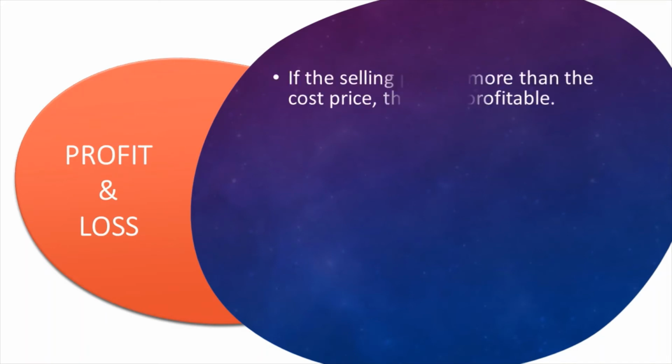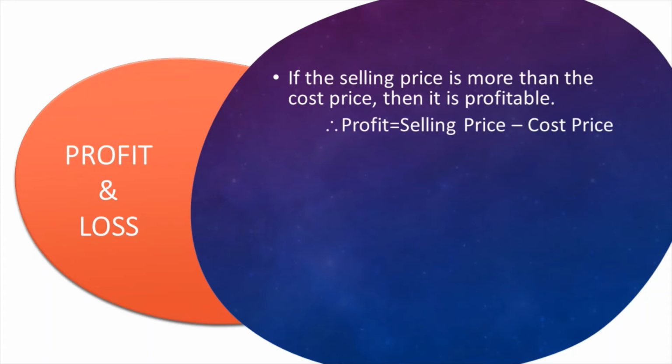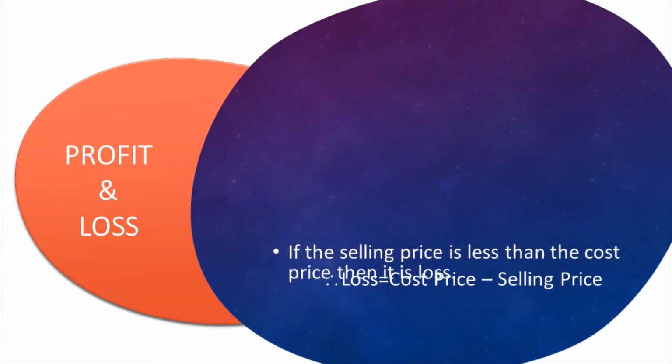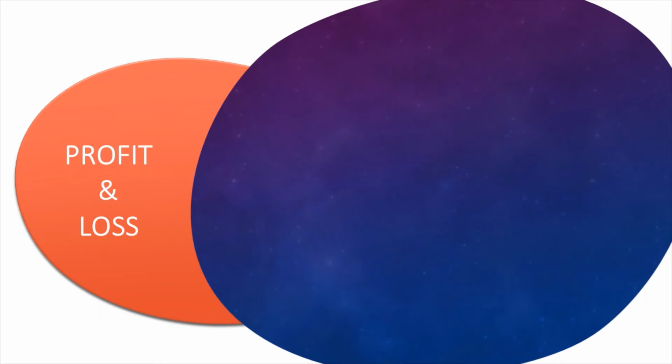Profit and loss. If the selling price is more than the cost price, then it is profitable. As you know, the formula is therefore profit equals selling price minus cost price. And if the selling price is less than the cost price, then it is loss. Therefore loss equals cost price minus selling price. So these two formulas are for profit and loss.